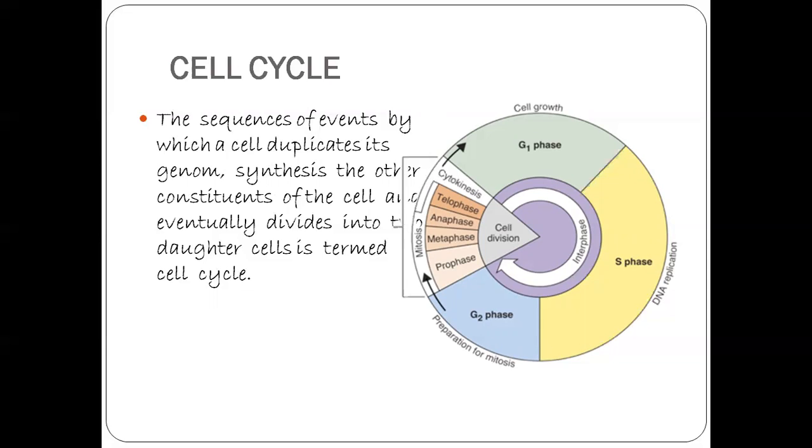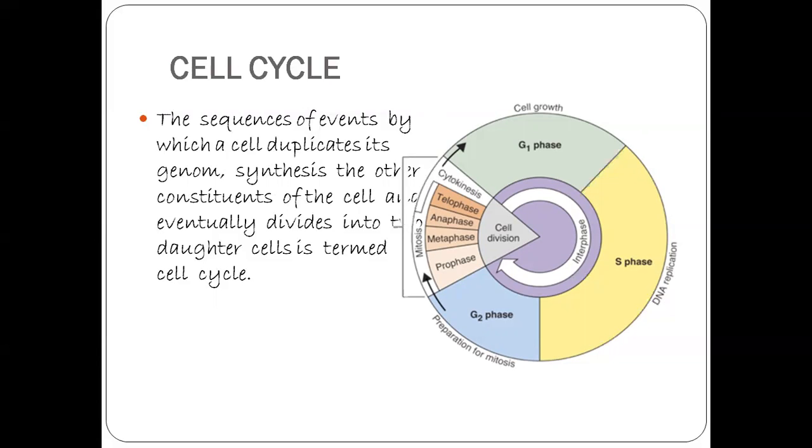There is a G0 phase also. In the G0 phase, some cells, for example heart cells in adult animals, do not show any division, and neurons also do not show any division. So these cells exit the G1 phase and enter G0.